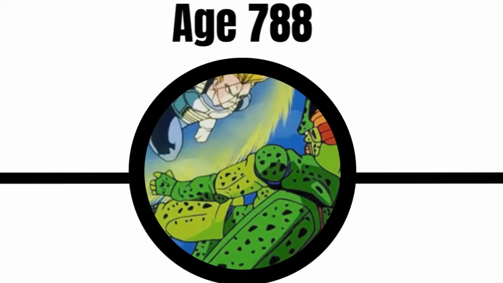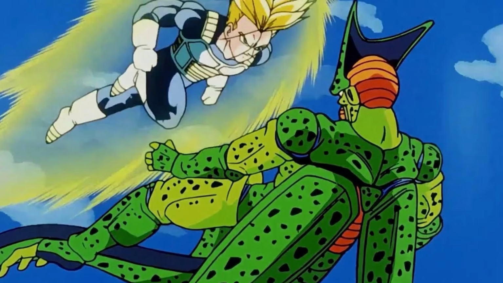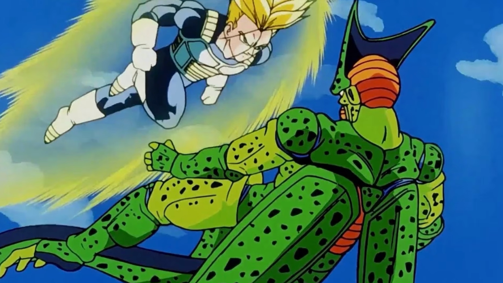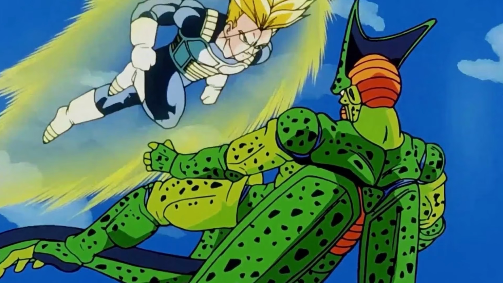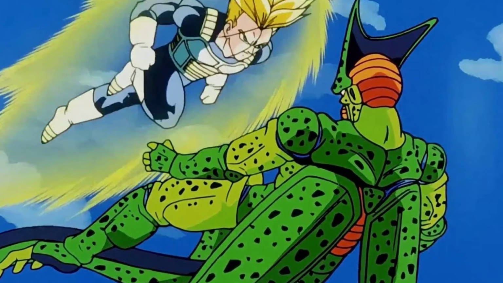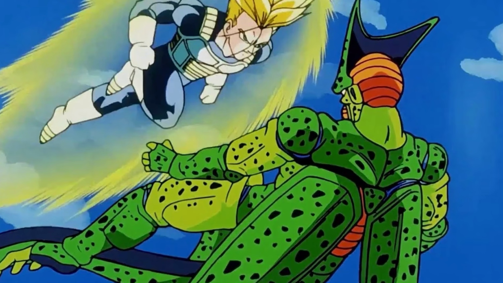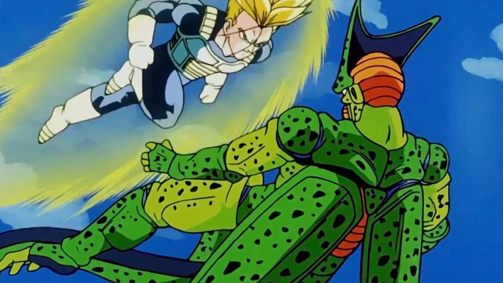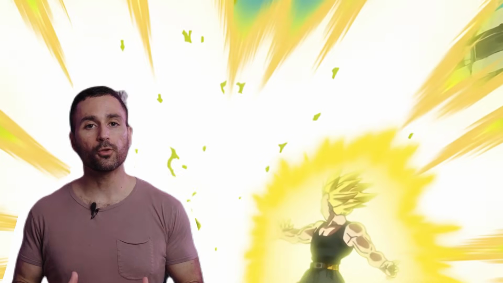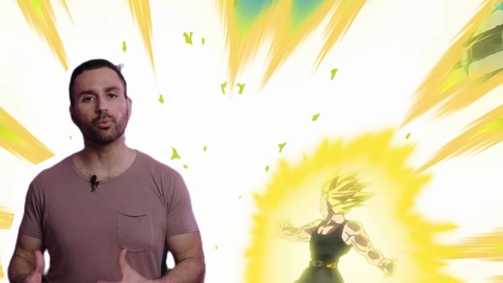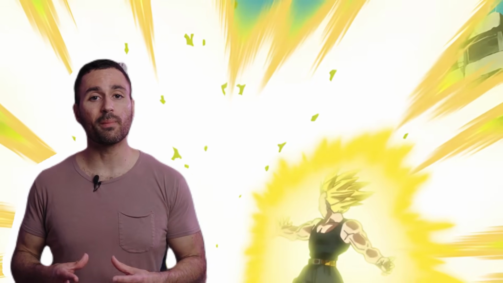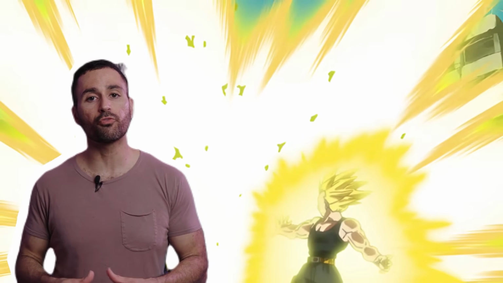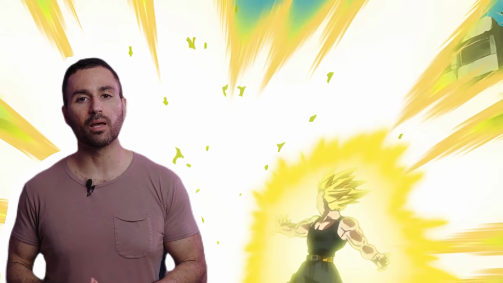Age 788. In Future Trunks' timeline, Trunks prepares to travel back to the past of the main timeline to tell the Z-Fighters that he defeated the androids, but before he can leave, he is confronted by the newly awakened Cell. This time, Trunks easily kills him. A few years later, he confronts Babidi and Dabura and destroys them both with a massive ki blast, preventing Majin Buu from ever being revived in his timeline.